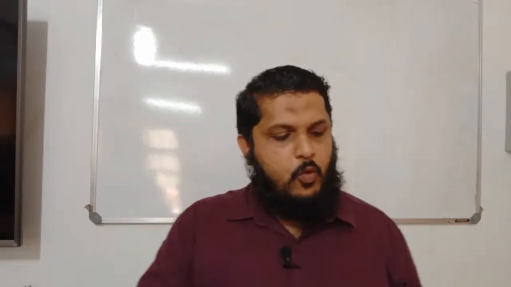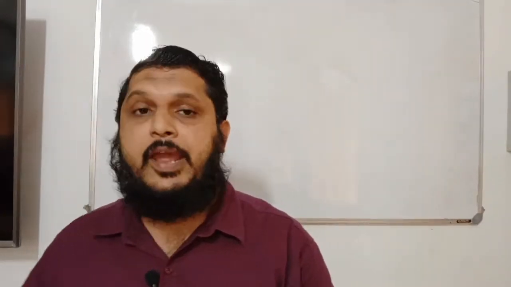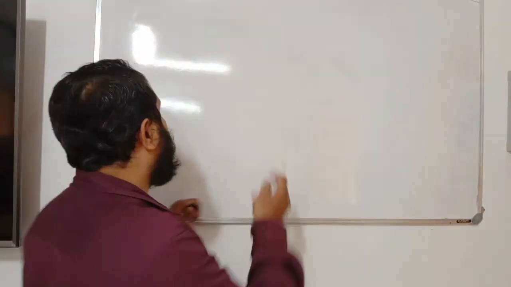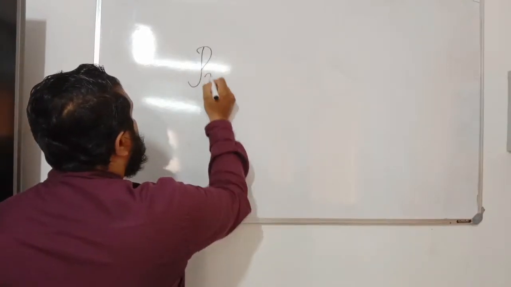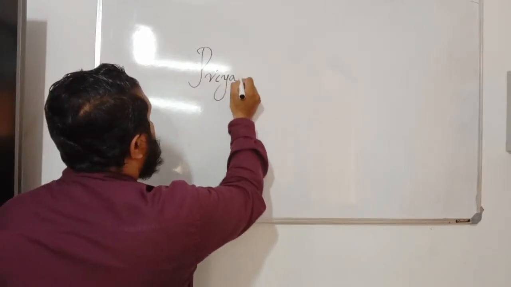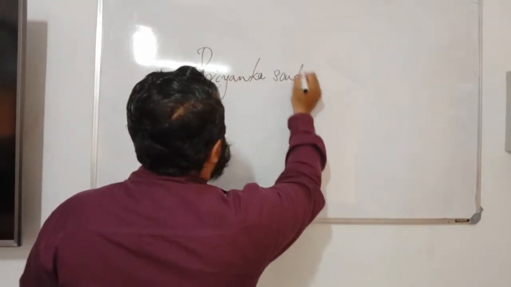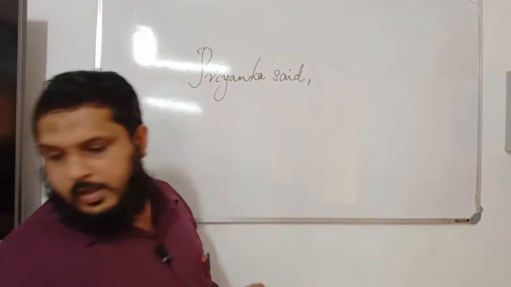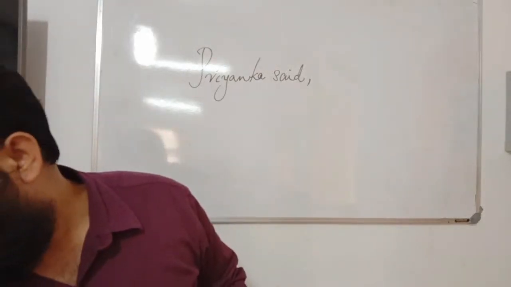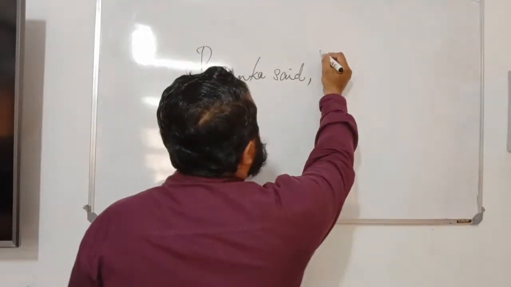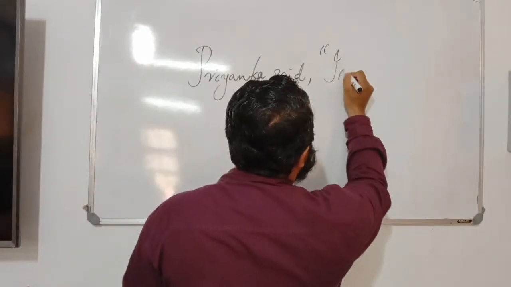Before we move on to that, look at the example here. In direct speech, we have a sentence: Priyanka said, "I am very tired now."